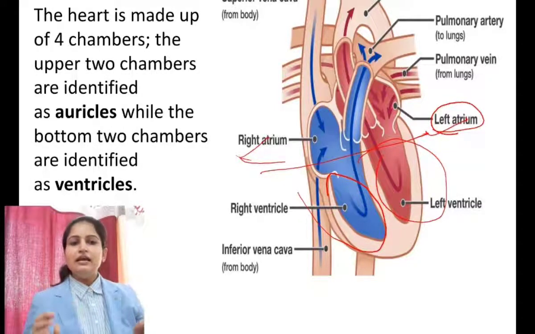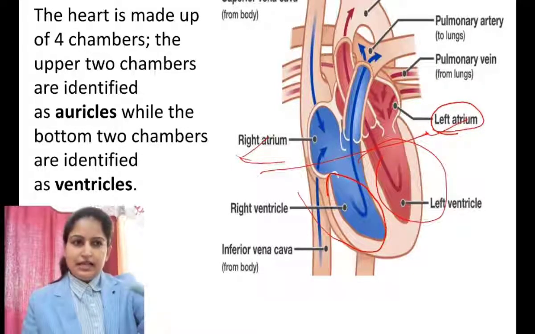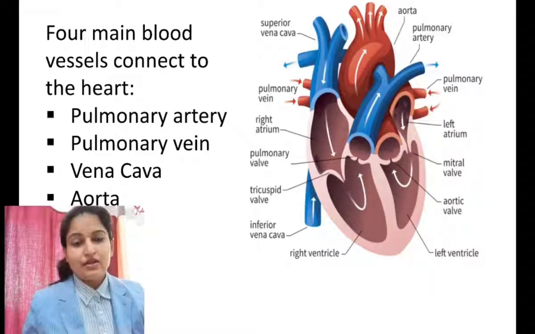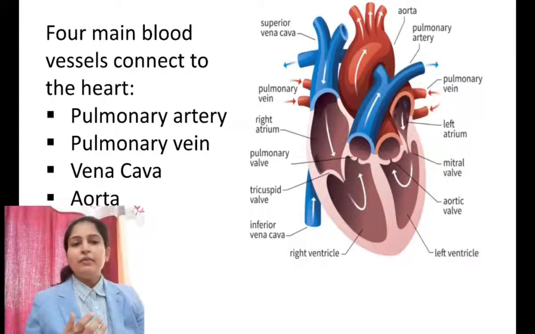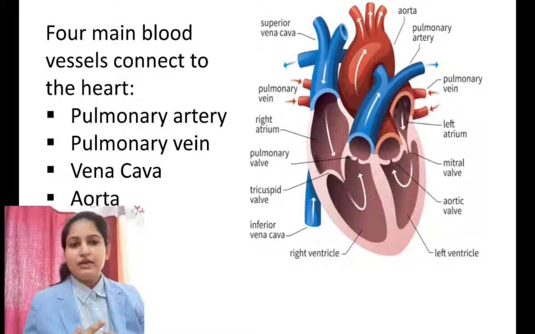So basically, we can say that the human heart has four chambers, and it helps in pumping the blood to each and every part of the body. Okay, so how does it pump the blood through every part of the body? With the help of some blood vessels. There are basically four main blood vessels which connect to the heart. Okay, so one by one we will discuss all these blood vessels also.